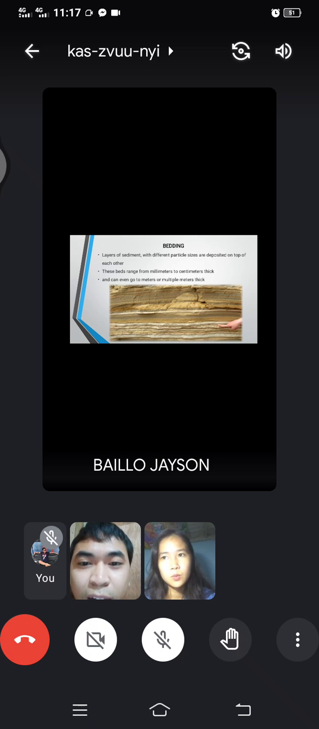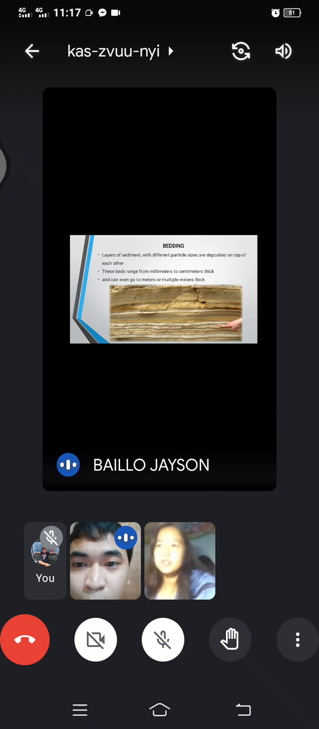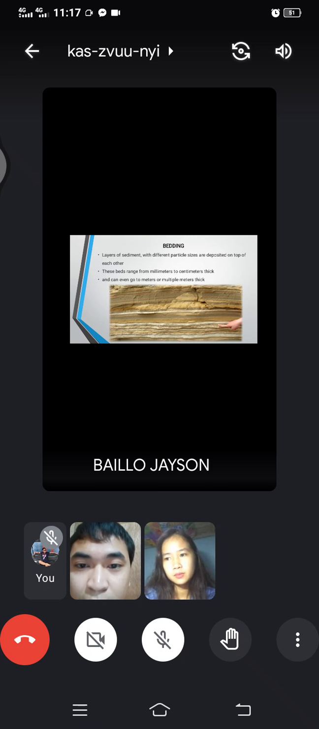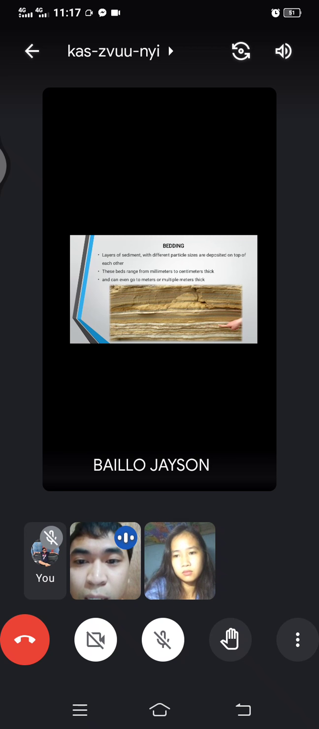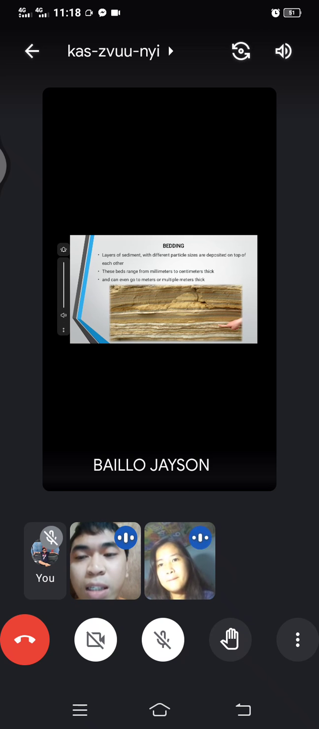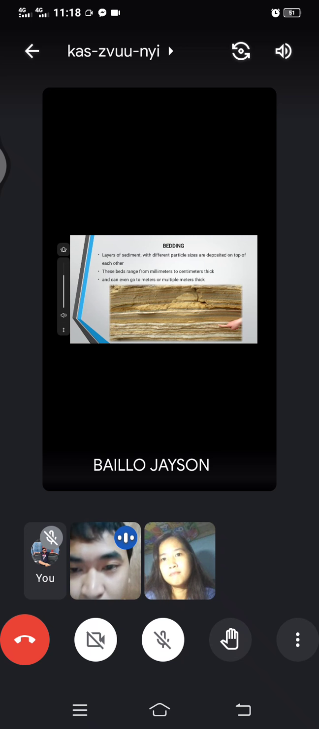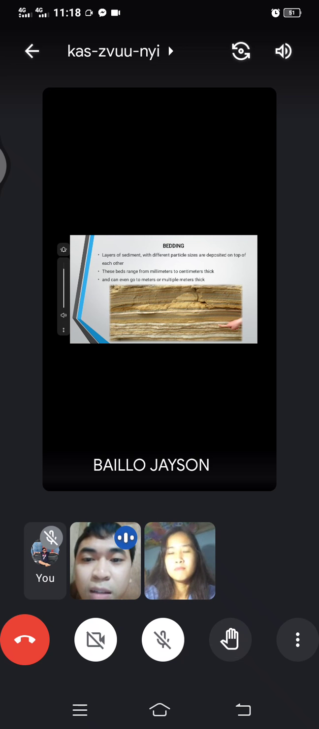Bedding. Layers of sedimentary particles of different sizes are deposited on top of each other. These beds range from millimeters to centimeters thick and can even go to multiple meters thick. As you can see, the bedding is layer by layer, stacked on top of each other, with the old at the bottom and the young sediments on top, as you can see in the picture. Next slide please.